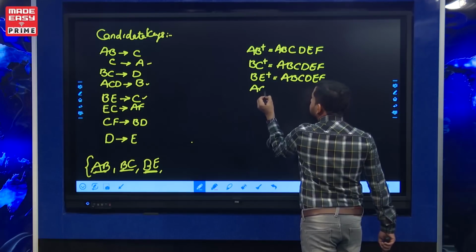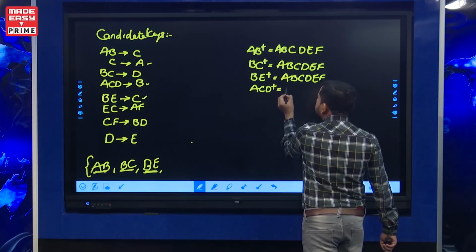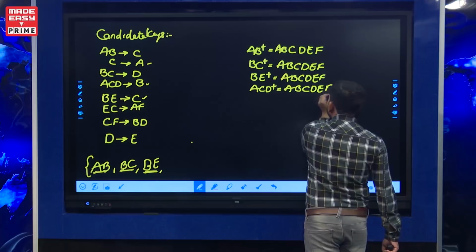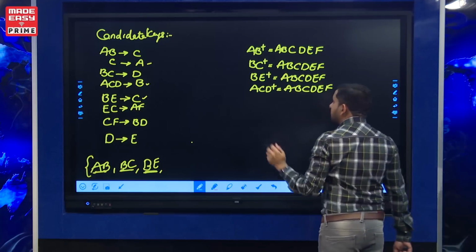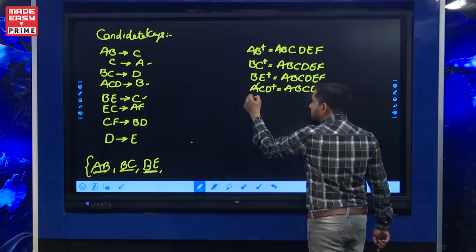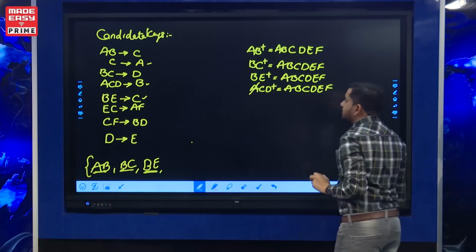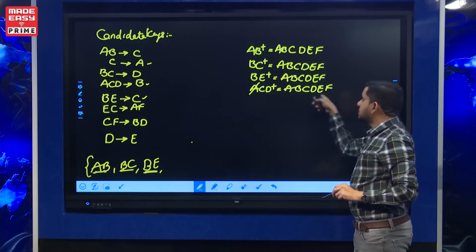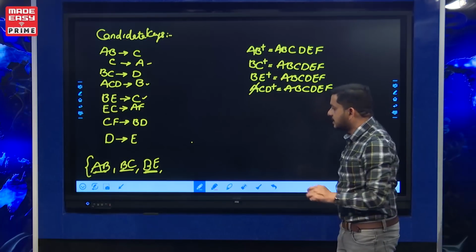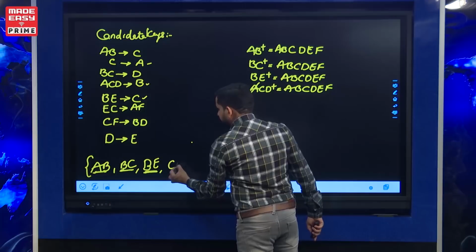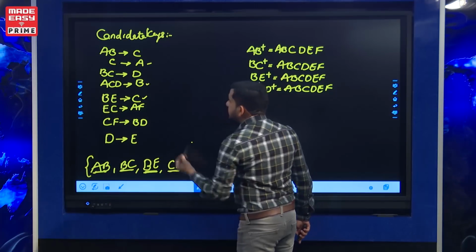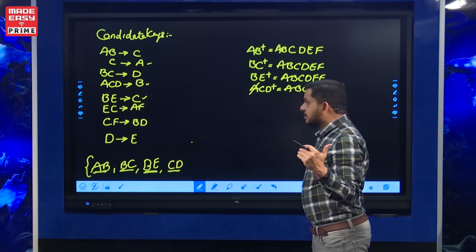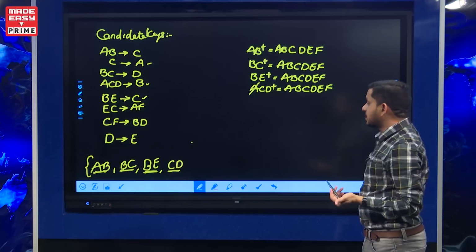Let us take the ACD. ACD closure also determines all attributes A, B, C, D, E, F. You can take the closure, and because C determines A, and after removing A, C closure can still give A. So ACD closure determines all attributes, and CD closure also determines all attributes. So ACD is not a candidate key, but CD becomes a candidate key. C closure is only C and A, D closure is only D and E. So CD becomes one candidate key.